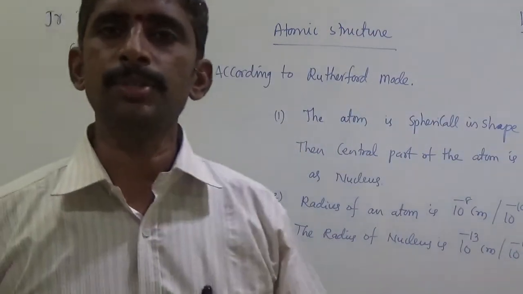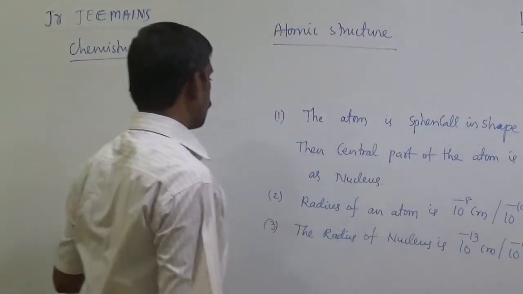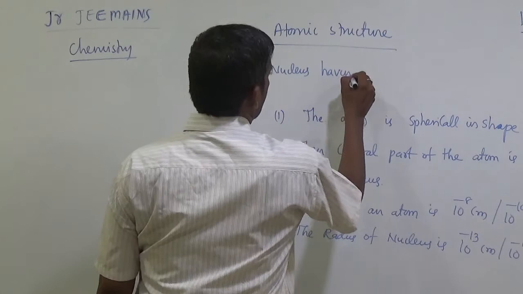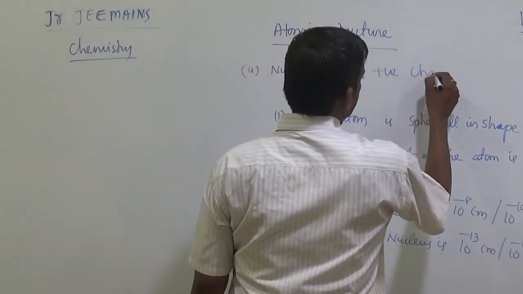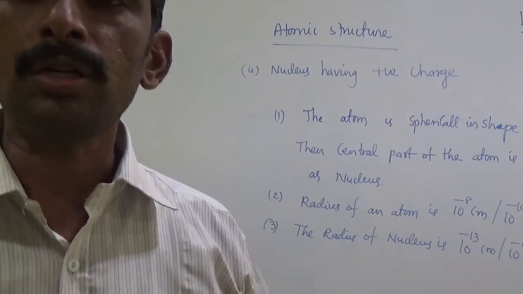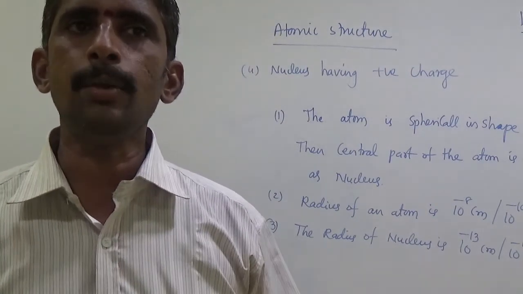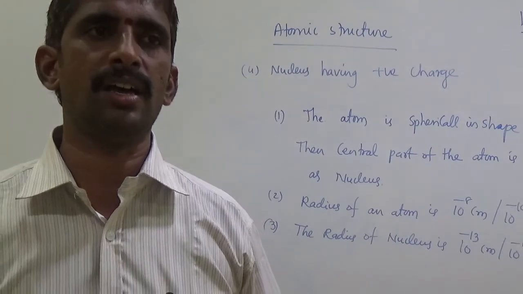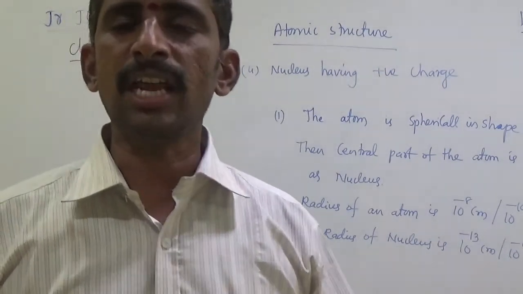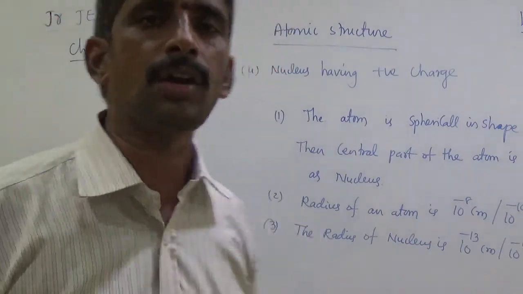The central part of the atom is known as the nucleus. The nucleus has positive charge. The nucleus contains nucleons. What are nucleons? Protons and neutrons present in the nucleus are known as nucleons. Negatively charged electrons revolve around the nucleus in a circular path. This path is called orbits.